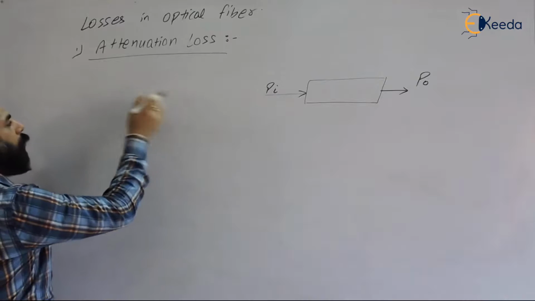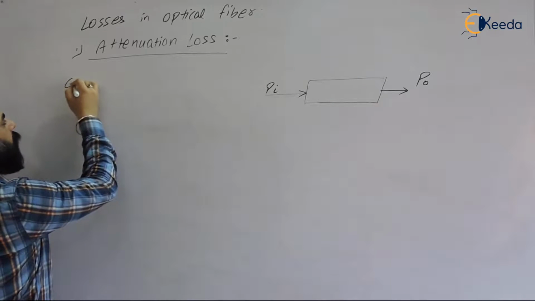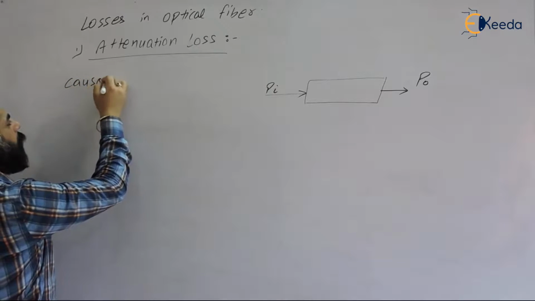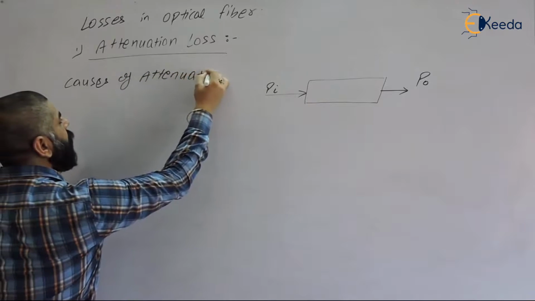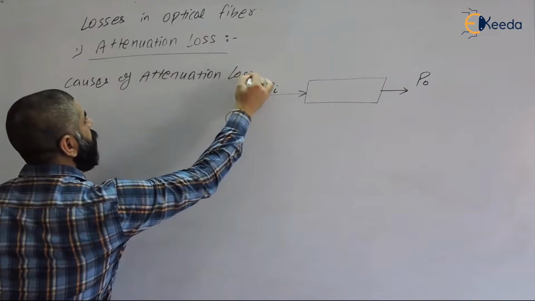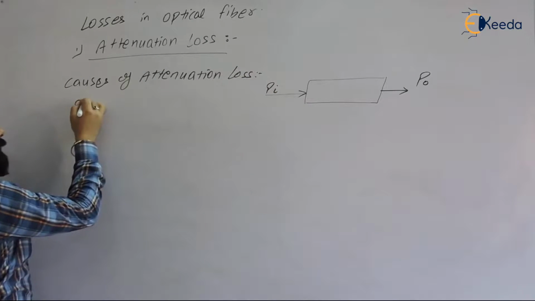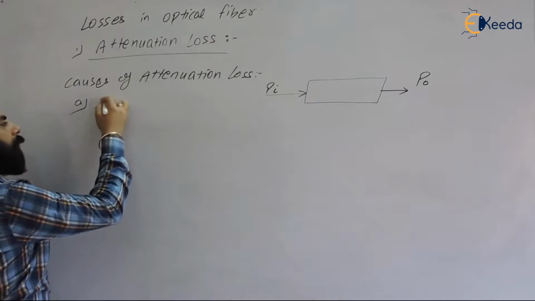Okay? Now see the causes of attenuation loss. First is absorption loss.